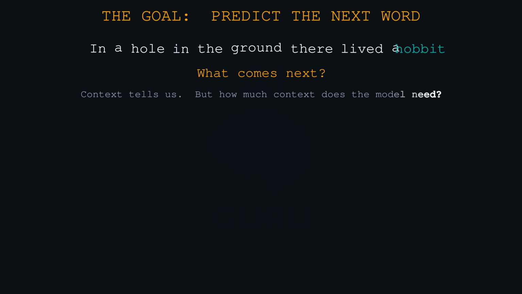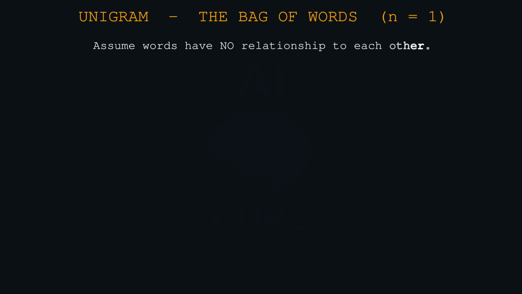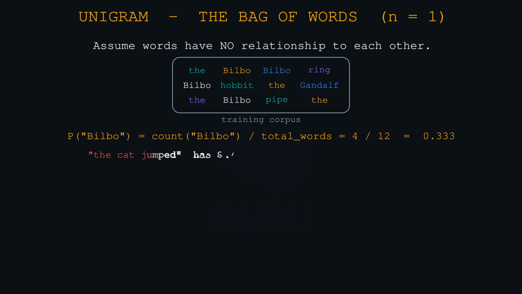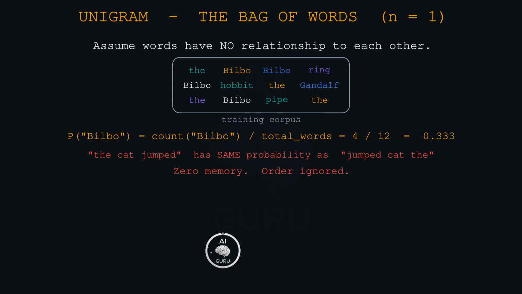Let's scaffold this instruction. We'll start simple and get more complex. The text starts with the unigram. Right, the unigram. Uni meaning 1. This is also known as the bag of words model. In this world, the computer assumes that words have absolutely no relationship to each other. It just counts how often they appear in the bucket. So let's look at the math here. If I'm training it on The Hobbit, and the name Bilbo appears, say, 15 times in a text of 1,000 words, then the probability of the next word being Bilbo is simply 15 divided by 1,000. That's 0.015. Okay. The unigram model thinks Bilbo has a 1.5% chance of popping up at any given moment.